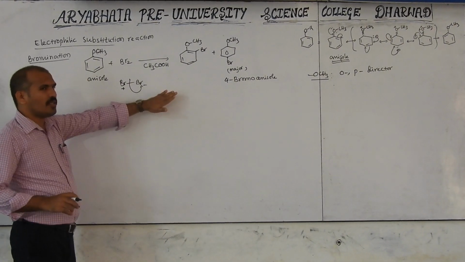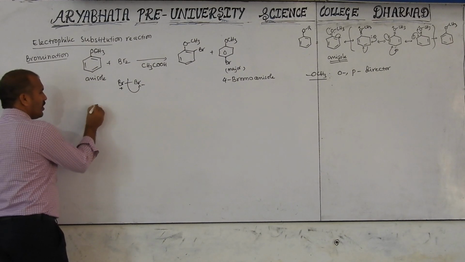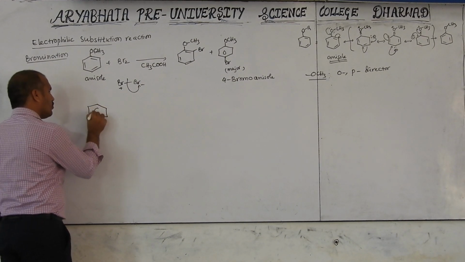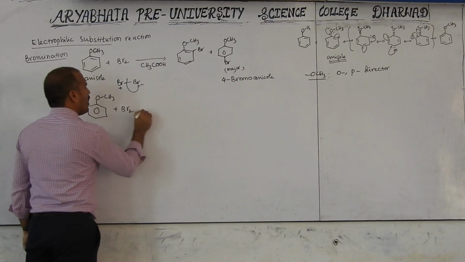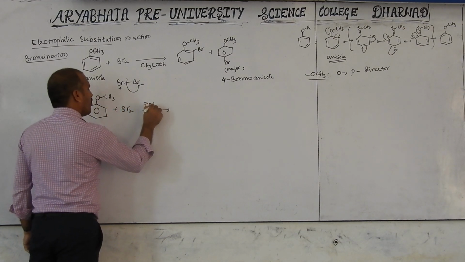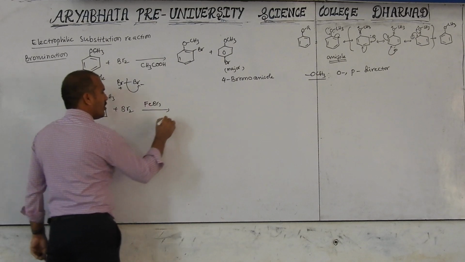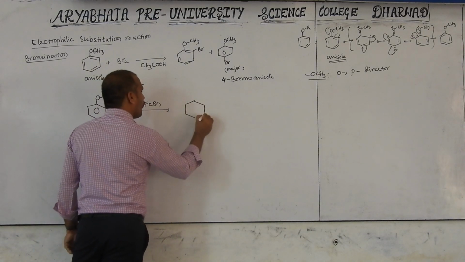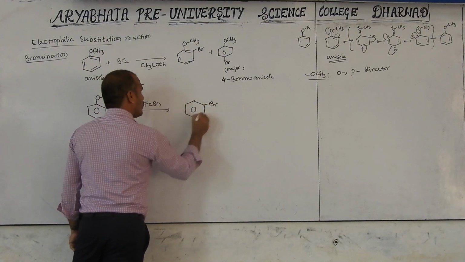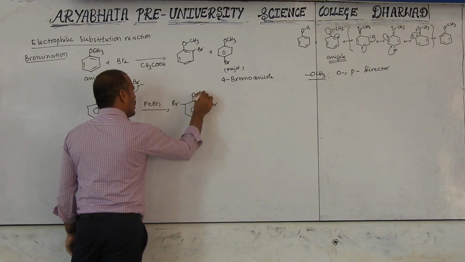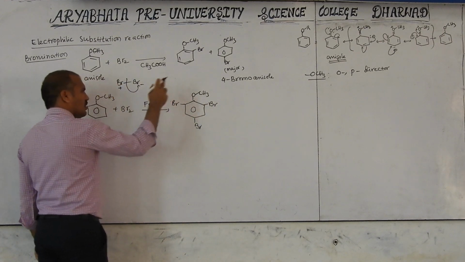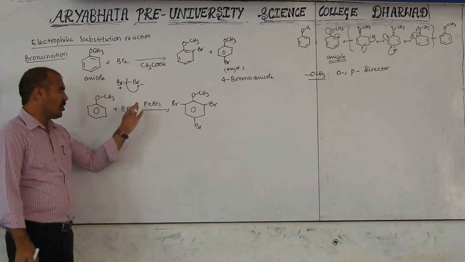In your textbook, this is only the extra part I am writing down. This anisole, CH3, reacts with bromine and FeBr3. Then you will get Br and here OCH3: 2,4,6-tribromoanisole when you are using this.